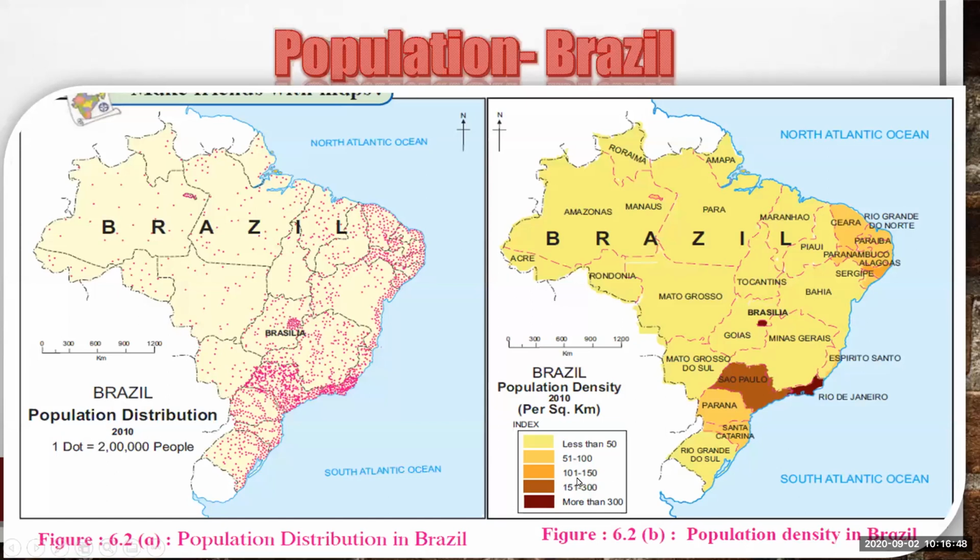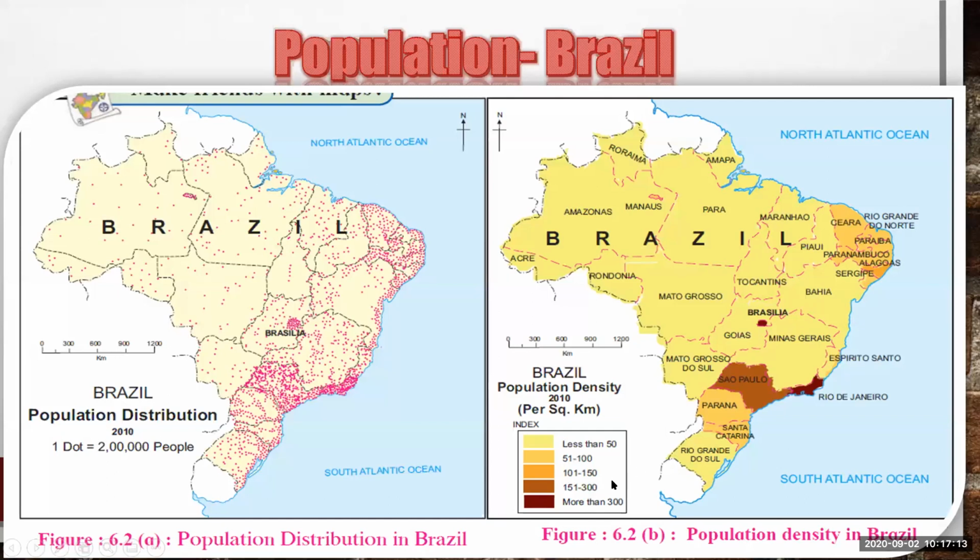These states are Parana, Santa Catarina, Ceara, Paraiba, and Paranaiba. These are the states which have a population density between 101 to 150 persons living in 1 square kilometer area.